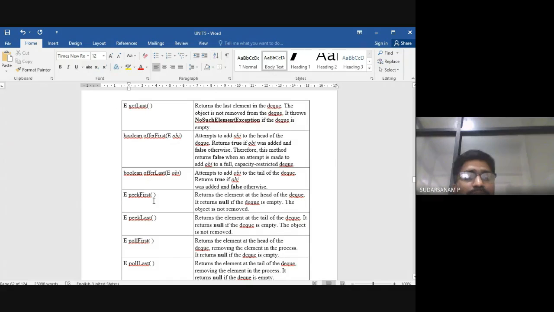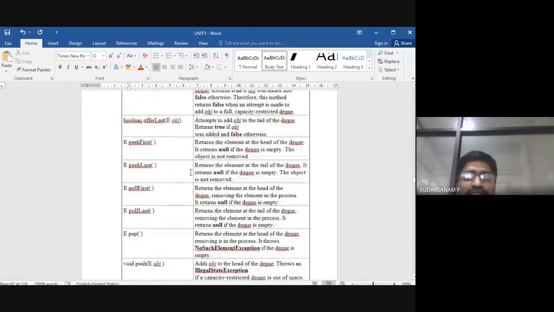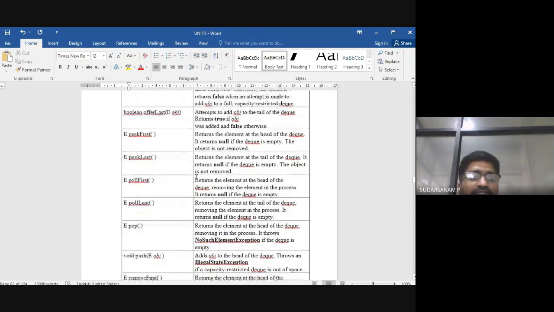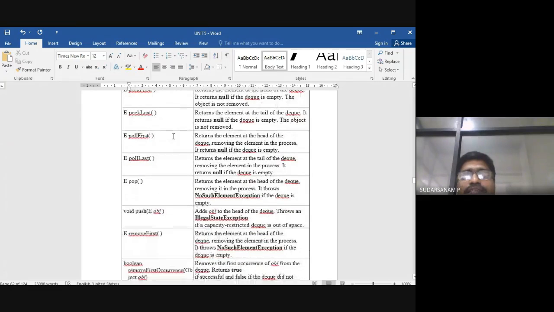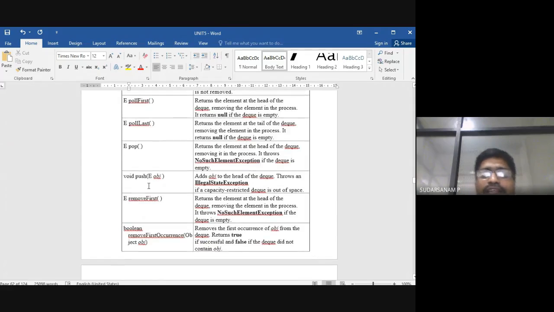So next is peekFirst. That is nothing but what? It returns the element at the head of the queue. Next is peekLast. It returns the element at the tail of the DQ. Next is pollFirst, which returns the element at the head of the DQ. PollLast is nothing but it returns the element at the tail of the DQ. E pop. Pop is nothing but what? It returns the element at the head of the DQ. Another one is called void push, taking an E object. It adds the object to the head of the queue.